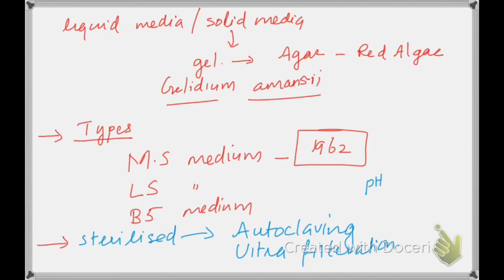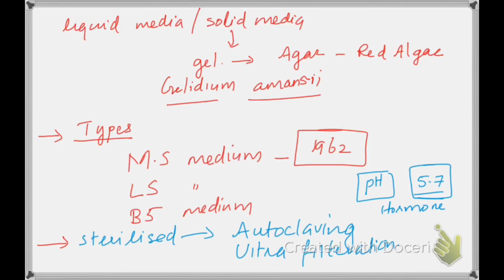We have to maintain a pH for plant growth. Generally, the pH is 5.7, the general pH for plant cells. At this pH, the hormones act in their proper way. So you have to maintain the pH by adding acid and base to maintain pH 5.7. So these are the major requirements of medium.